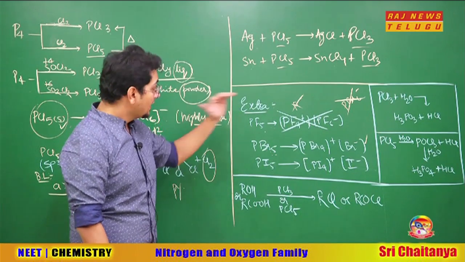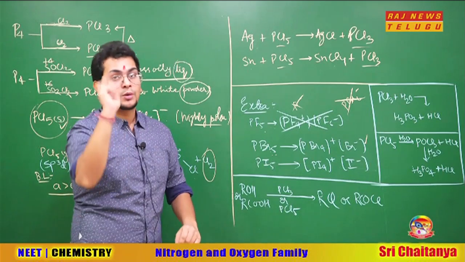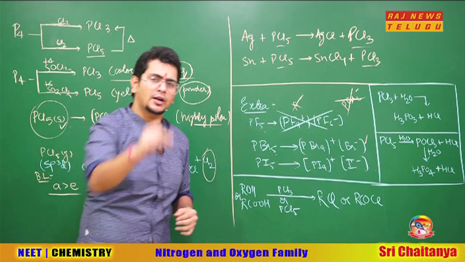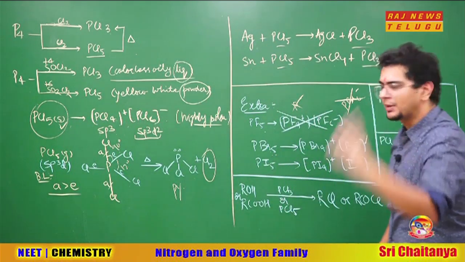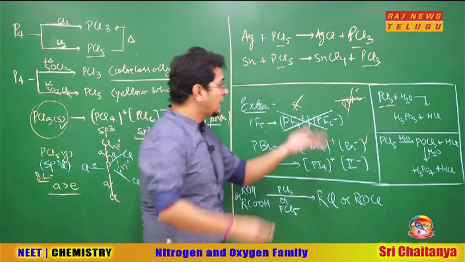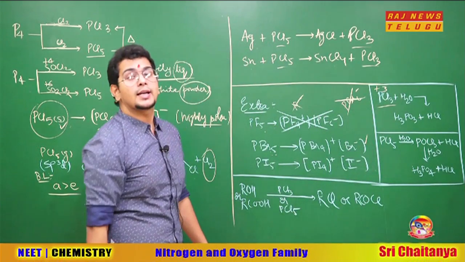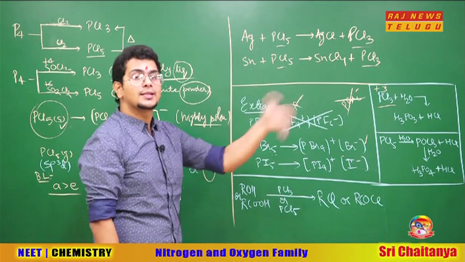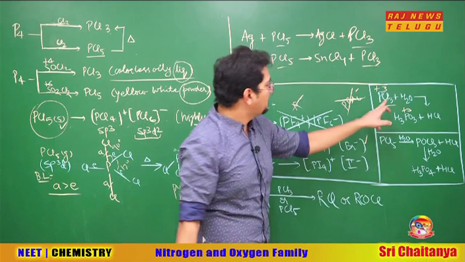So understand, each theory has explanations, but until you read them, don't predict. A little knowledge is very dangerous in inorganic chemistry. But if you're attending these lectures, don't worry at all, you'll be able to do each and every question properly. Going ahead, PCl3 on hydrolysis, what will happen? Phosphorus is in plus 3 oxidation state, and an oxyacid is formed because a non-metal in aqueous medium will form the oxyacid. So plus 3 oxyacid, H3PO3 will form. Sir, what will happen to Cl minus?